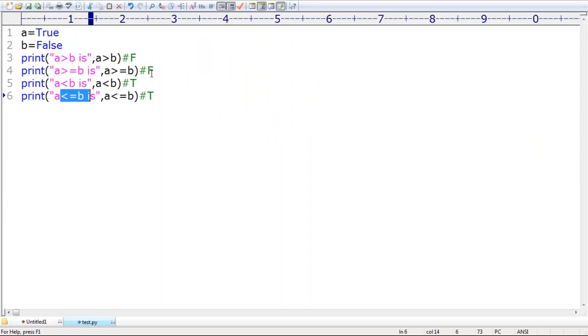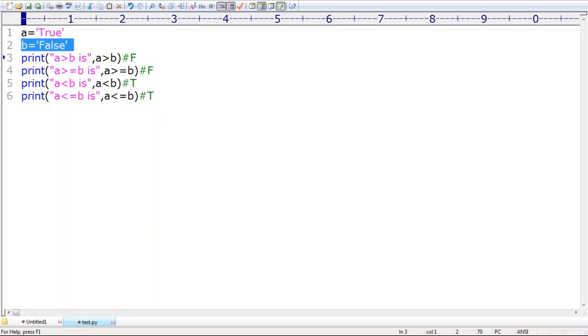Okay, some student is asking, what if I take it like this, with quotes? Can you please tell which is bigger, which is smaller? Now it is not going to be considered as boolean, it is considered as a string only. For the strings true and false, capital T is bigger than capital F. That's why this one is bigger than this one. Remember this one.